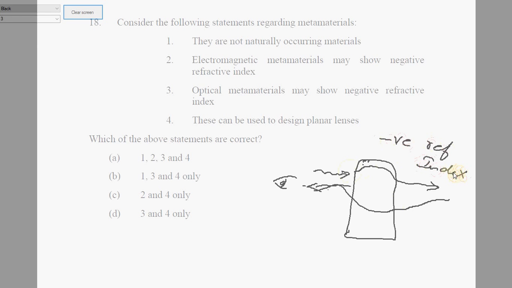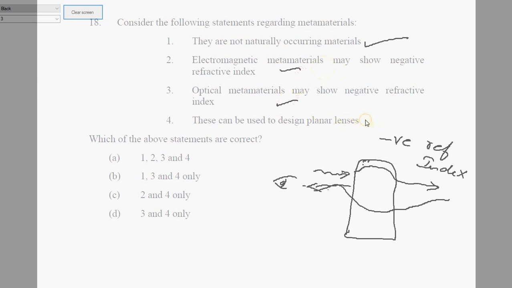That is what metamaterials do. They are not naturally occurring materials, so this one is absolutely correct. That is something they have not found naturally till now. This has to be synthesized. And then they showed negative refractive index, so both are correct.